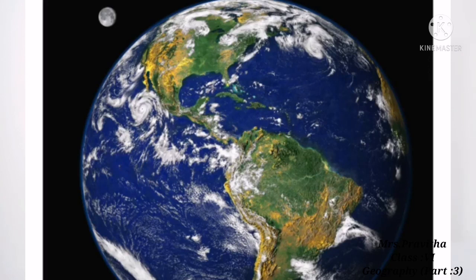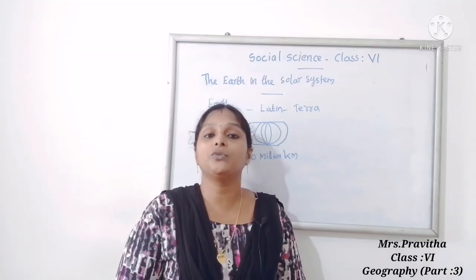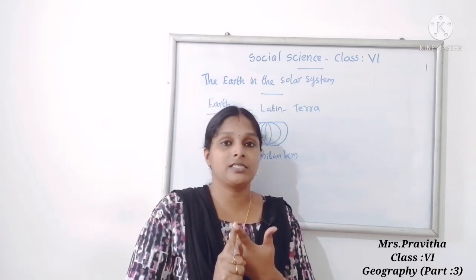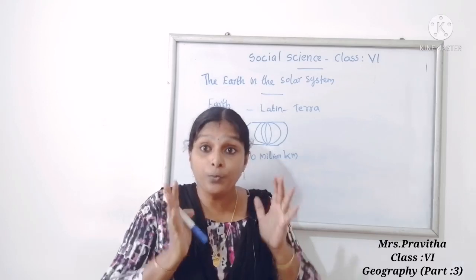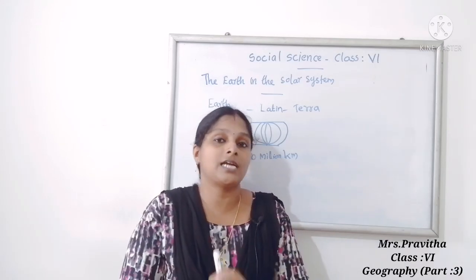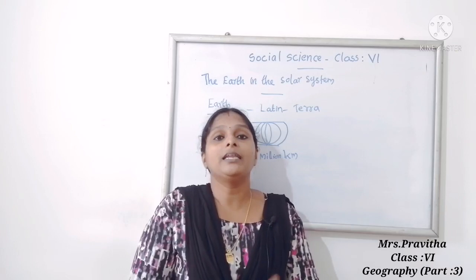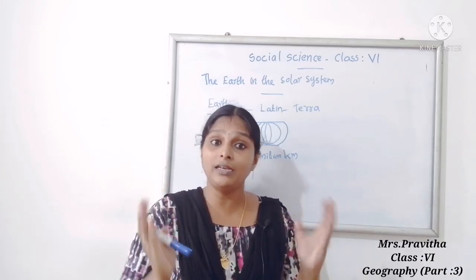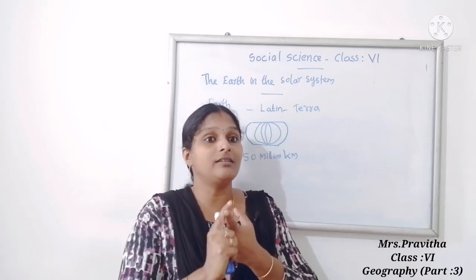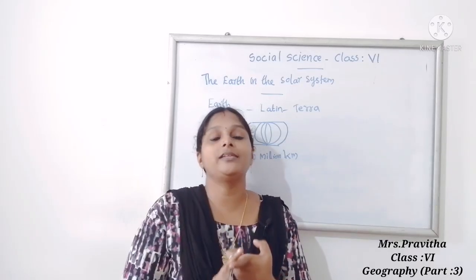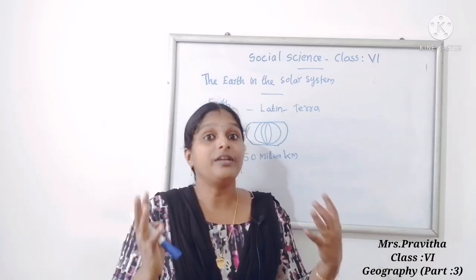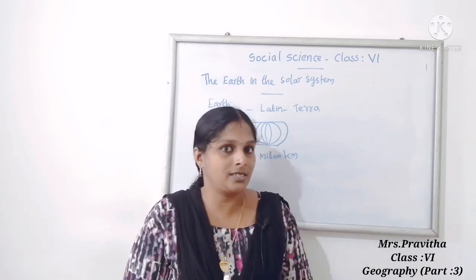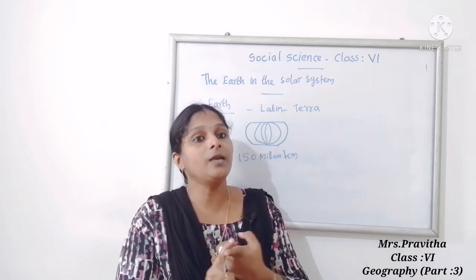Now we will look at why Earth is called a unique planet. The physical characteristics of the Earth and its relative position from the Sun made it habitable. And Earth is the only planet in the solar system where human beings and a variety of species exist. That is why Earth is called a unique planet.